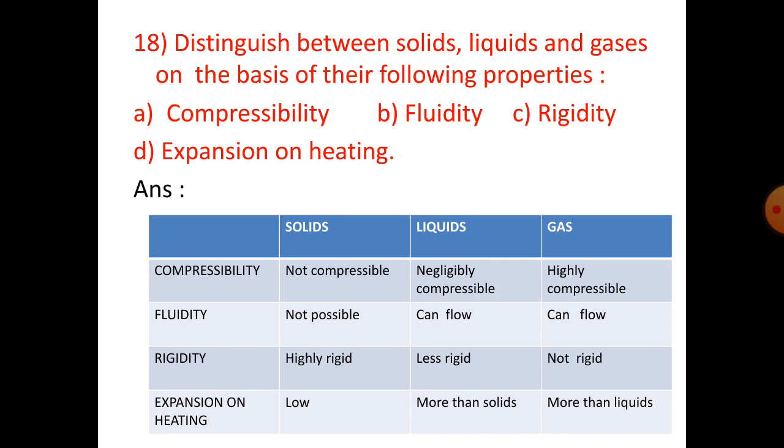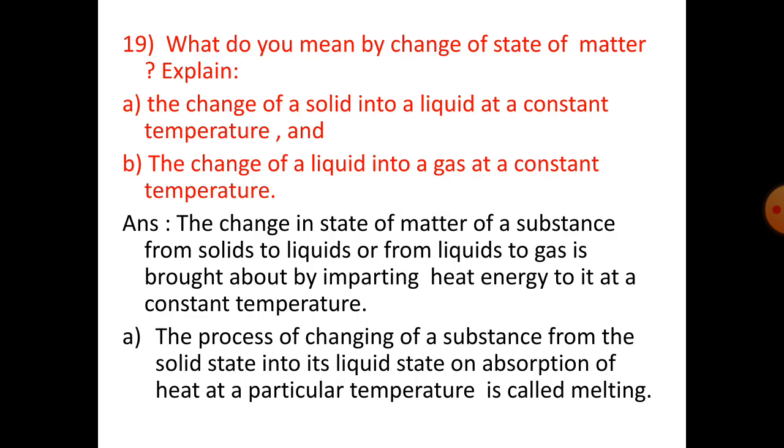Fluidity, for solid is not possible, liquids can flow, gas can flow. Rigidity, highly rigid in solid, less rigid in liquids, not rigid in gases. Expansion on heating, low in case of solids, more than solids in case of liquids, more than liquids in case of gas.